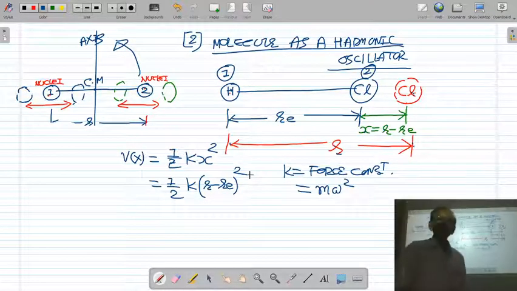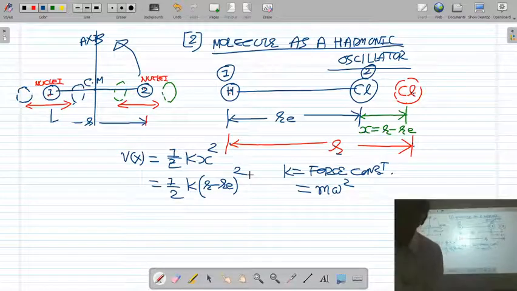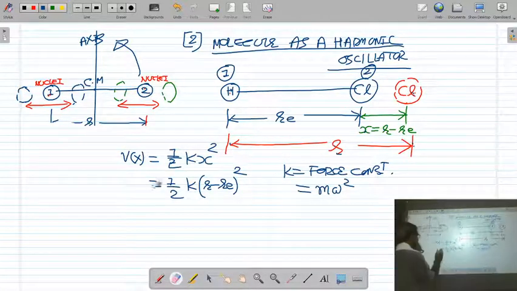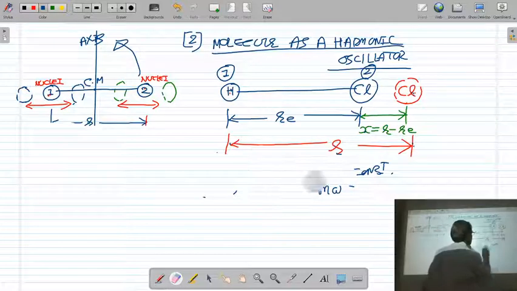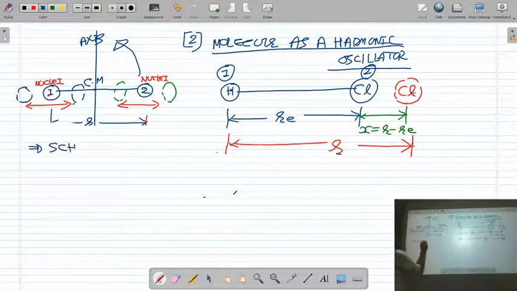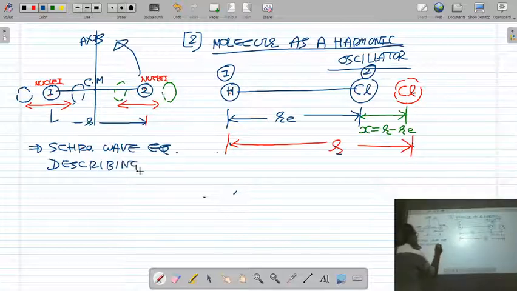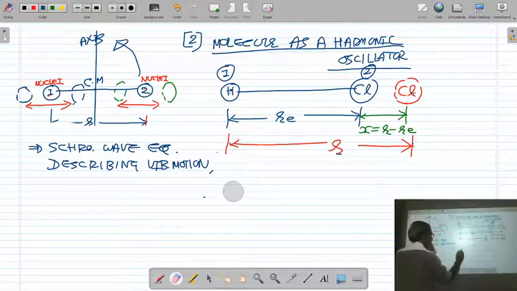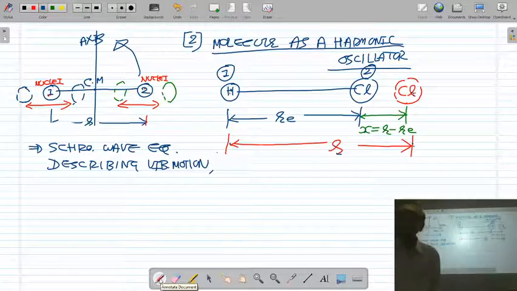If you substitute this potential energy in the Schrodinger equation, you will get the vibrational energy of the molecule. So what is the Schrodinger equation? Let us start with the Schrodinger wave equation describing the vibrational motion of the molecule. You are very much familiar with it.